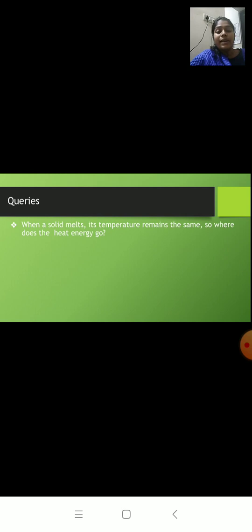Next doubt. When a solid melts, its temperature remains the same. So where does the heat energy go? Now this part we have learnt in latent heat. It is said that when heat is supplied, a solid melts, but the temperature is not increasing, it is remaining constant.